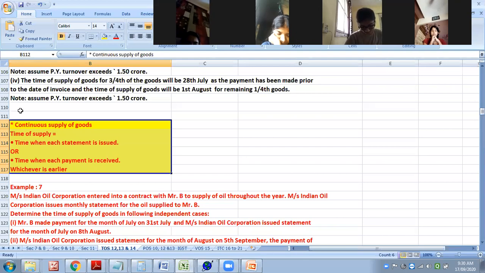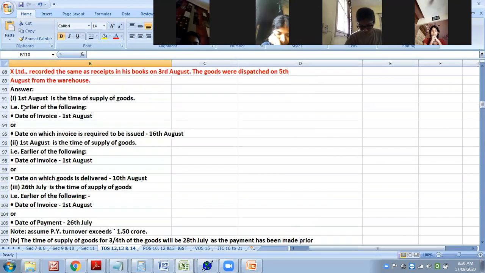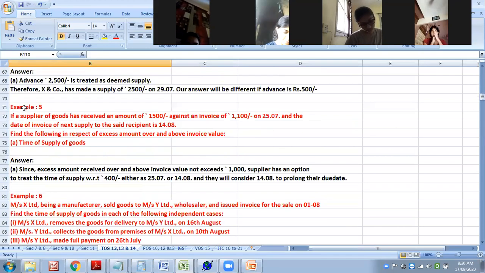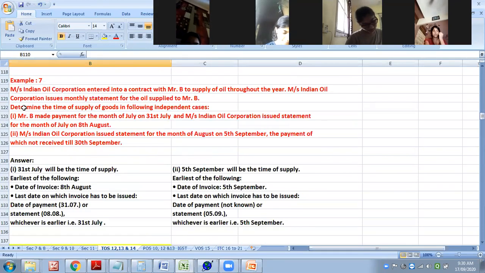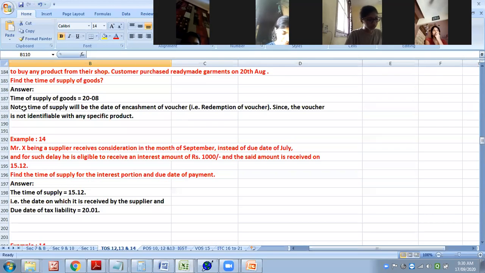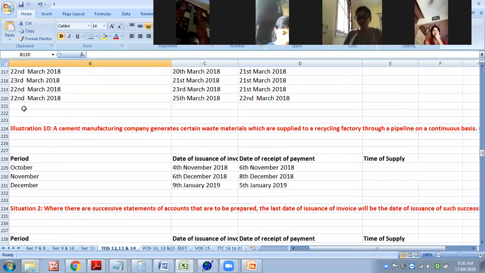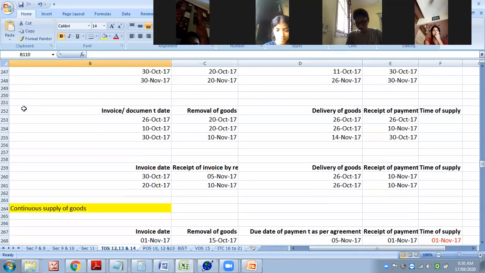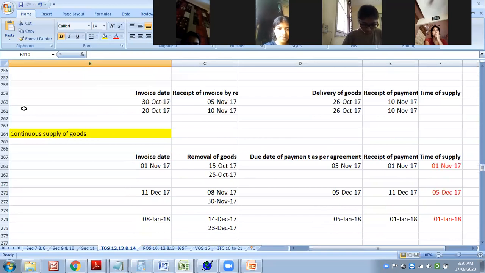So we did this descriptive also earlier based on section 12.2, section 12.3, reverse charges, continuous supply, etc. Now we are doing it in tabular form. So be very careful. So the right answer is 1st November, 5th December, and 1st Jan.